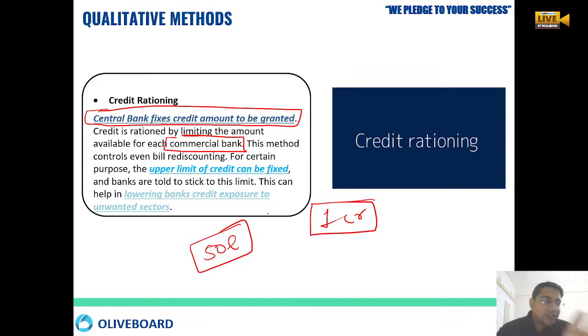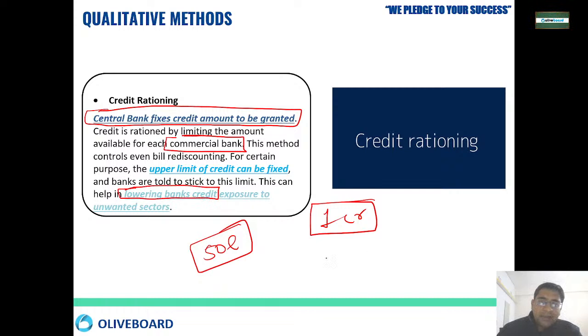Whenever the central bank is giving a loan to the scheduled bank, RBI also instructs the bank that you have to follow the proper procedure. You have to work by proper rules and procedures. Okay, so this will help in lowering the bank credit exposure to the unwanted sector.